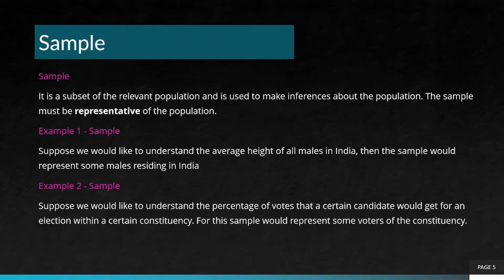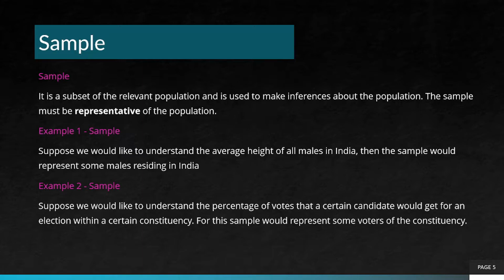What is a sample? It is a subset of the relevant population that is used to make inferences about the population. The sample must be representative of the population. Example, we would like to understand the average height of all males in India, then the sample would represent some males residing in India. And the sampling should be done in such a way that we do not restrict ourselves to a single region but to multiple regions in India, because the height may vary from region to region.